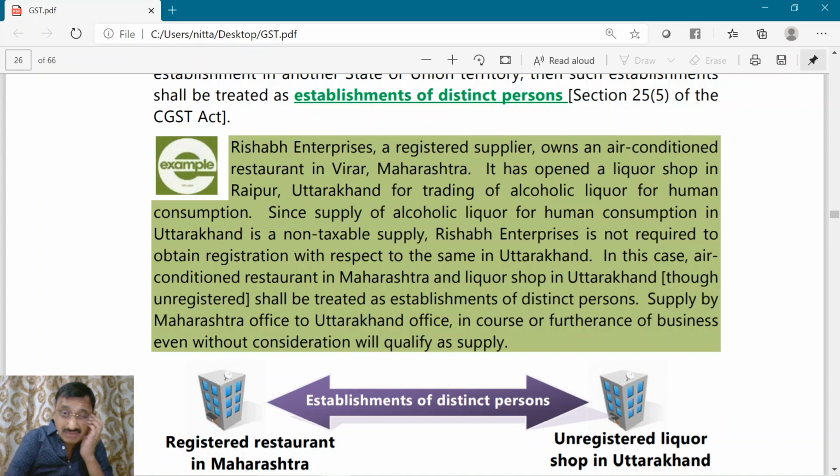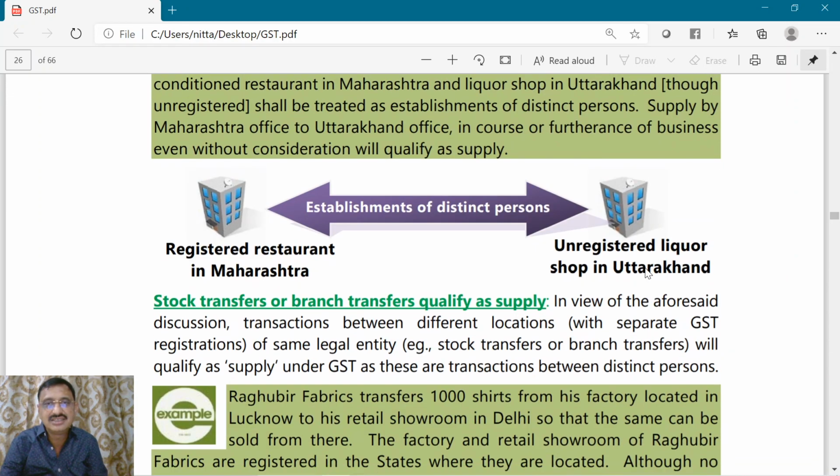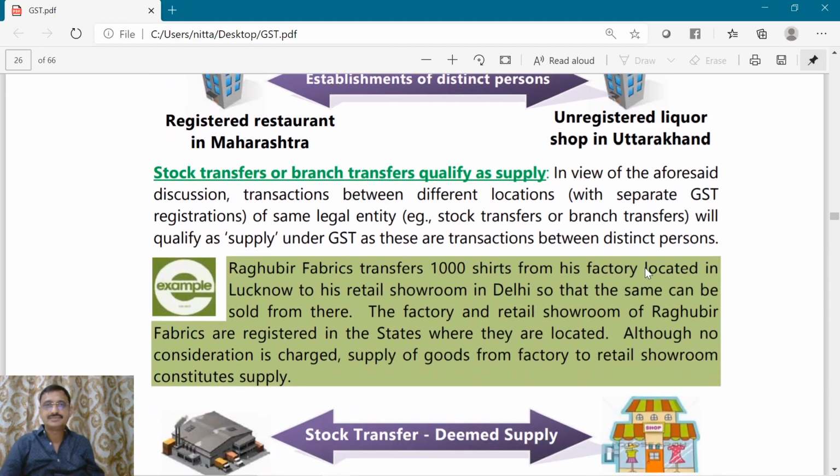Now, if the Maharashtra air conditioned restaurant supplies something to the liquor shop in Uttarakhand, then though there is no consideration, this is in the course or furtherance of business, thereby these two people are distinct persons and this supply will be treated as a supply. This transaction will be treated as supply.